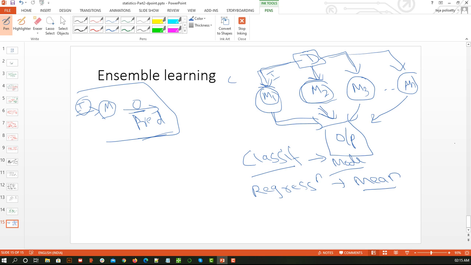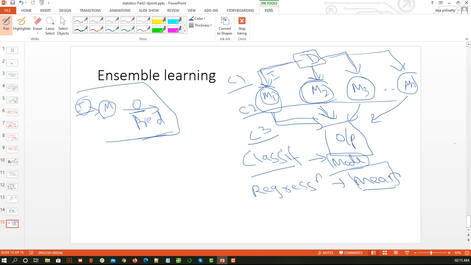So category 1 is the way we take the input, category 2 is the type of model, and category 3 is the way the output is calculated. It is not about mode or mean, but about whether there are multiple levels of models or only a single level. Based on that, the method of getting the output again depends, so we have different types of ensemble learning.